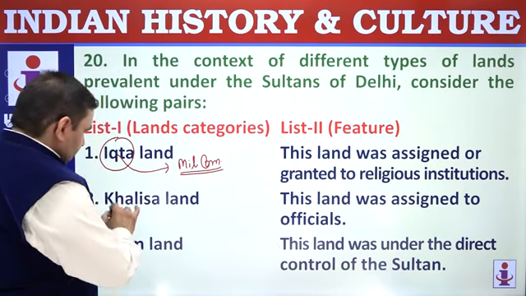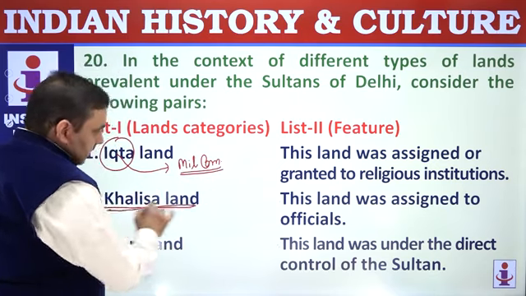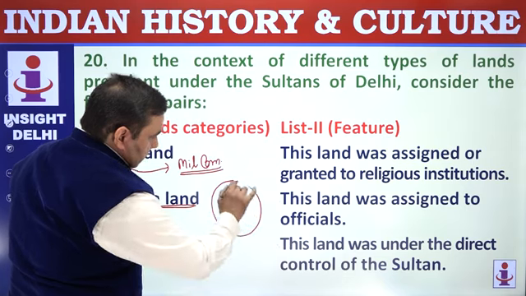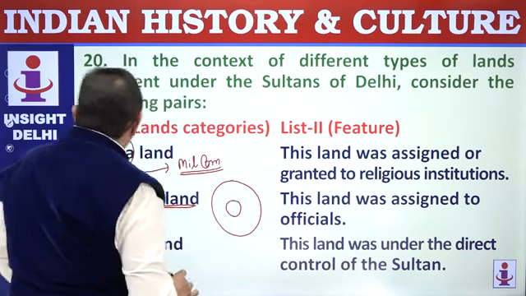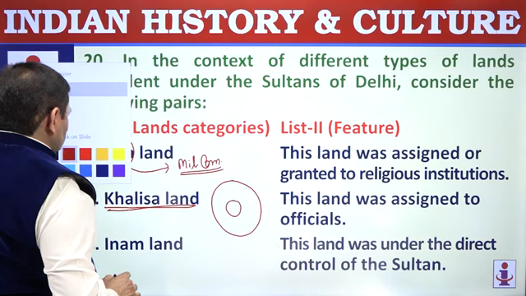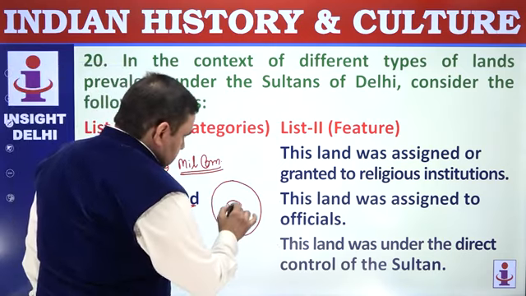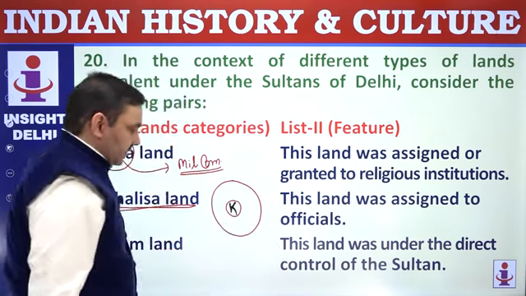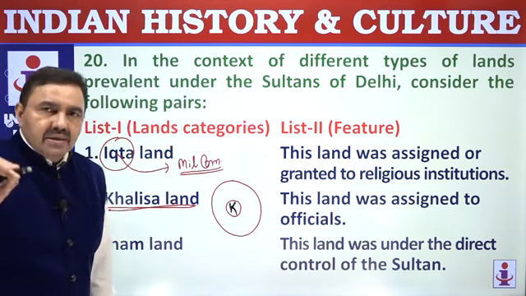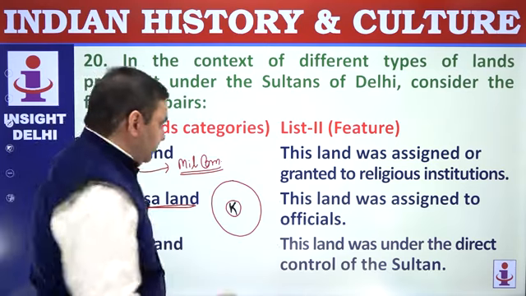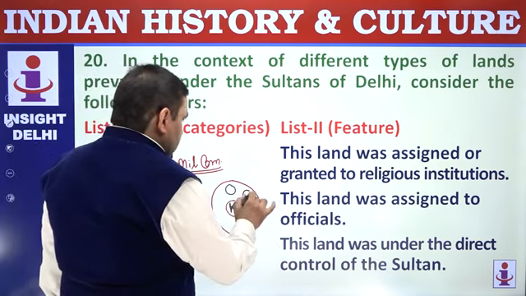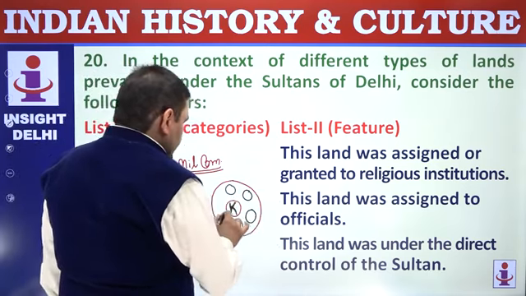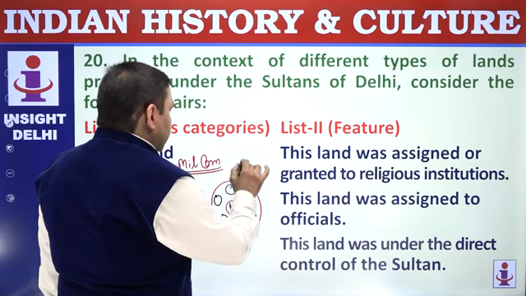Khalisa land was a land that was under the Sultan. The land in the Sultanate period was divided into 2 categories. Some areas or territories were reserved for the Sultan, meaning revenue was collected here by central officers and moved into the central treasury directly. That was Khalisa land. Outlying areas were distributed among military commanders for administrative and other purposes. These were known as iqtas.